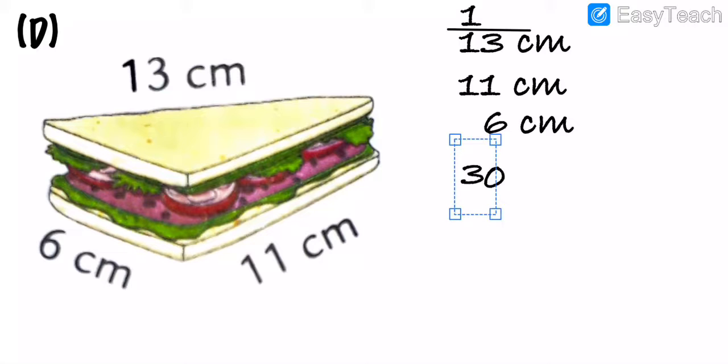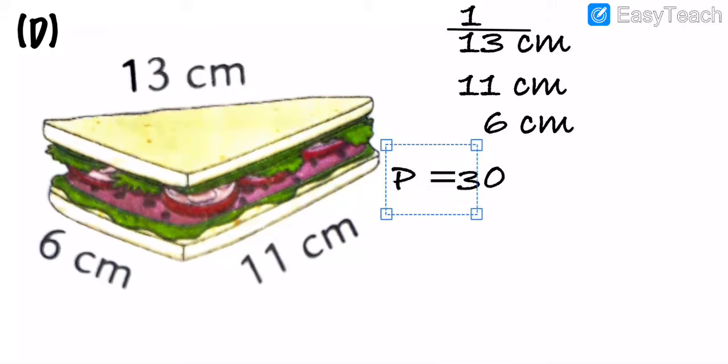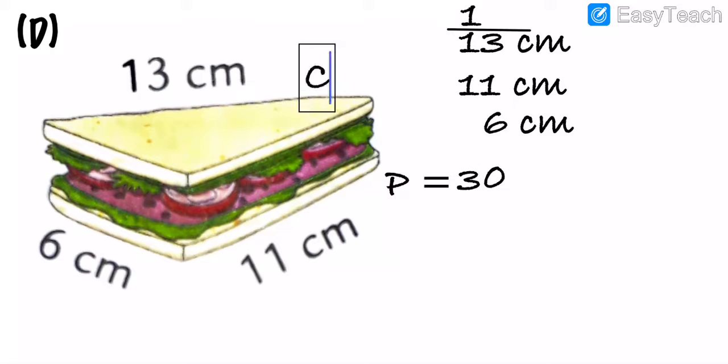See. Now then after we will move on, what we have to write? P is equal to 30 centimeter. How many, my dear students? 30 centimeter.